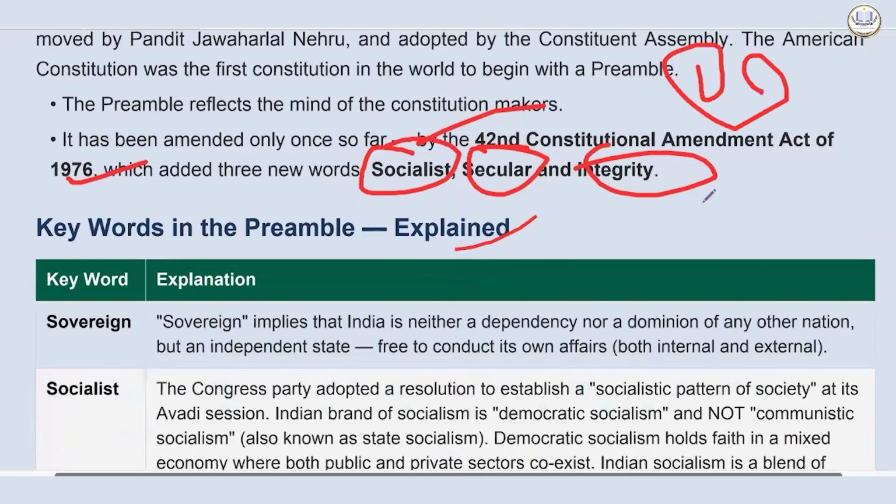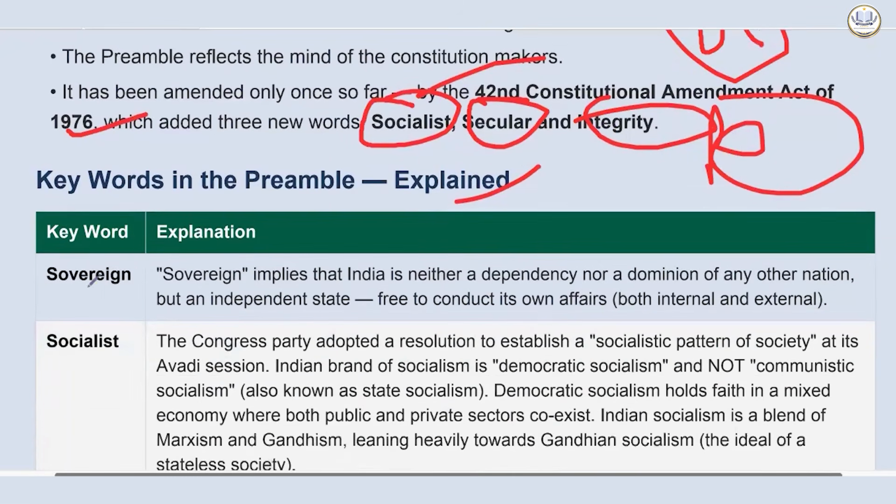Now, the meaning of words has also been asked by UPSC in various years. Many times they have asked. One is sovereign. Sovereign means that India is not dependent on any country or a dominion to any country. We are free to take decisions internally and externally. Externally means we are free to have any kind of relationship with any other country. That's our right. And internally, how we have to rule will also be decided by an independent state elected by people.